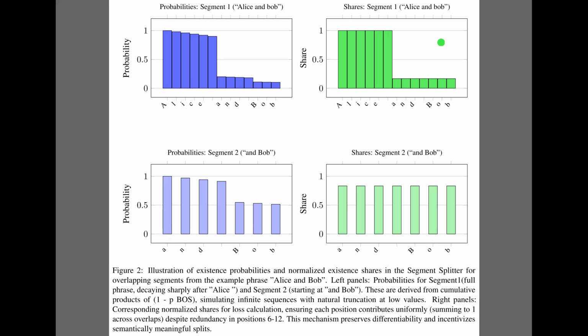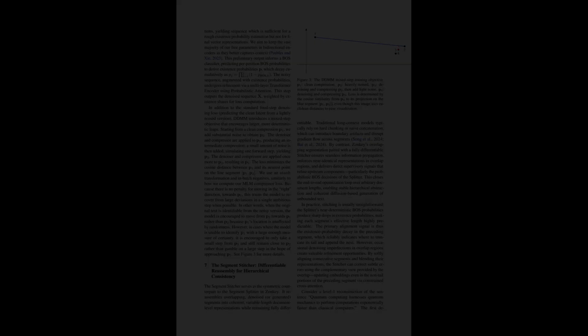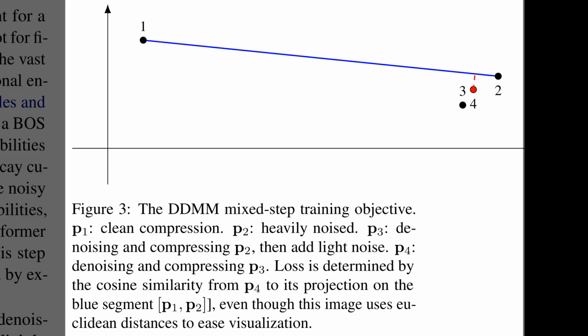Then, the green charts on the right display existence shares. These normalize the weights so that overlapping parts, like and Bob appearing in both segments, don't count double in the loss function. Well, moving from segmentation to the generation process, Figure 3 visualizes the mixed-step training objective used in the